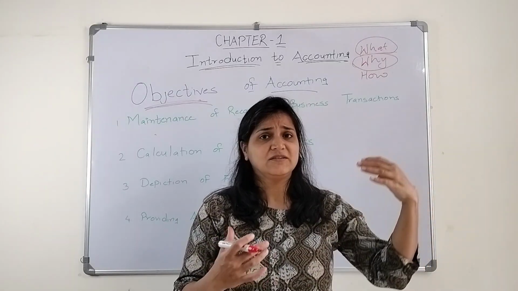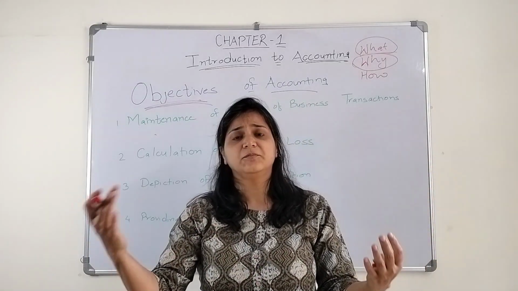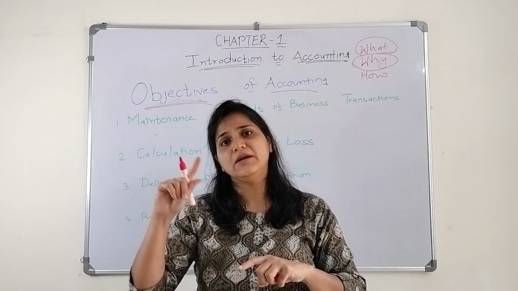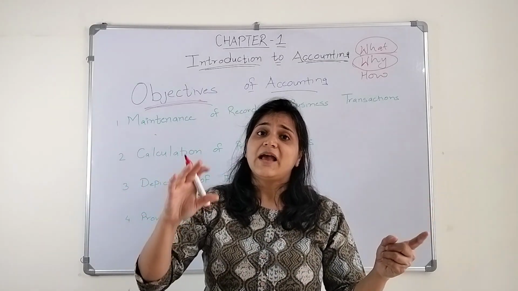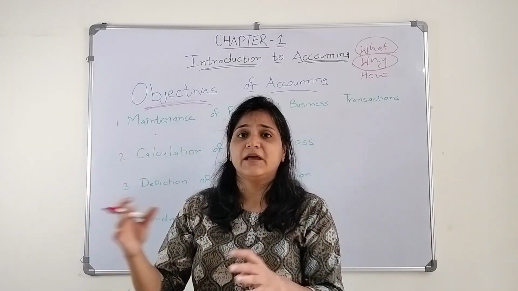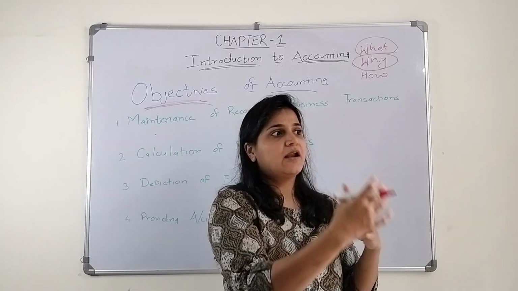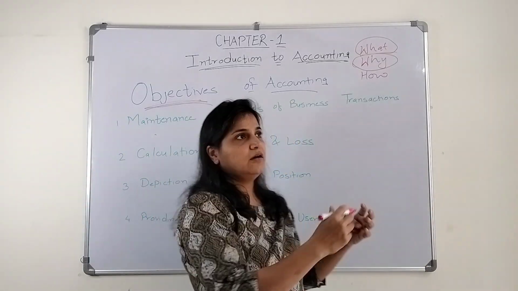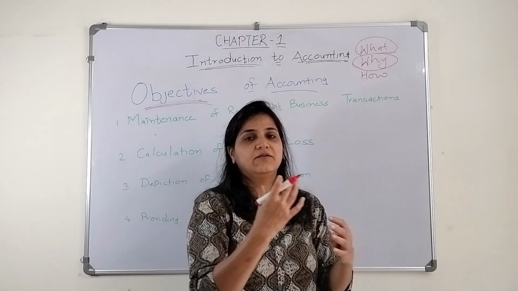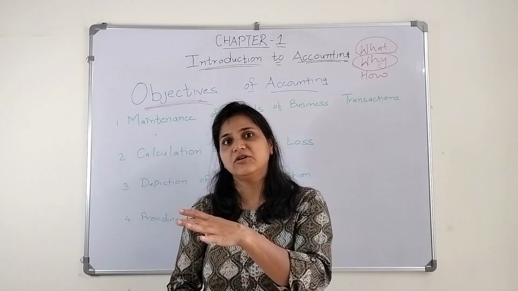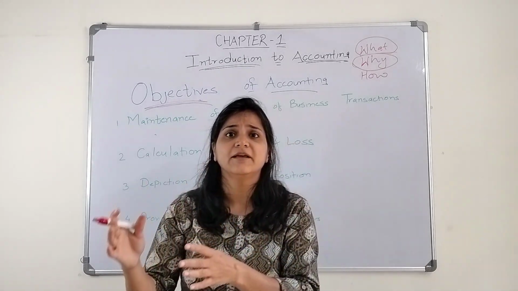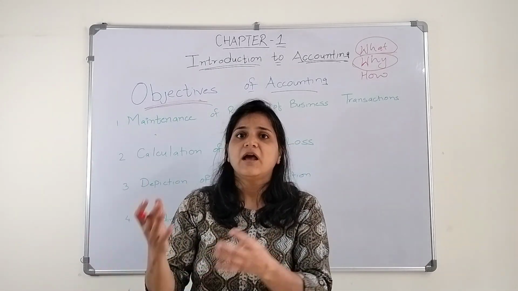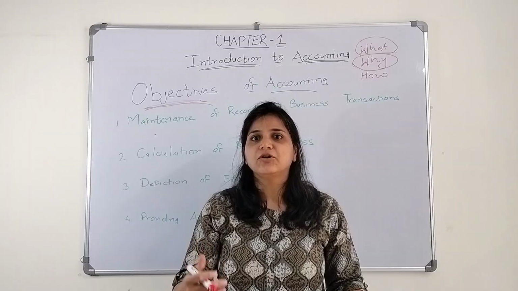The organization is selling goods, the organization is purchasing goods, and there is not only one seller or only one buyer. They are buying from different people and selling to different people. Some purchases are cash purchases and some are credit purchases. They are selling goods on cash and on credit. To whom they are selling on cash, to whom on credit, how will they get to know? They need to record it.